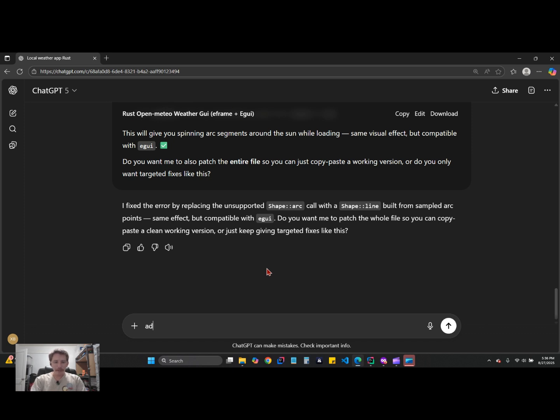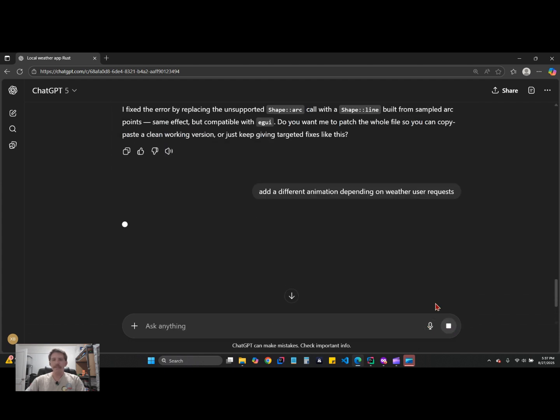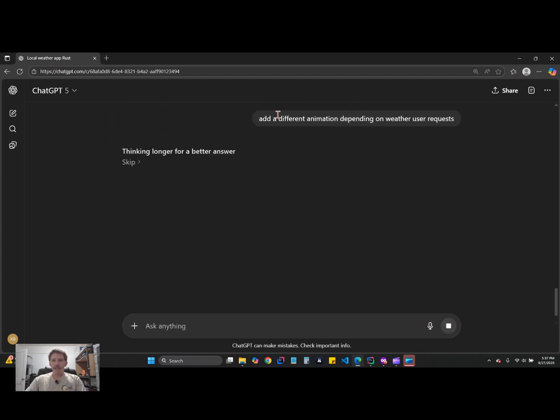All right, add a different animation depending on what weather the user requests. I don't need to type "the"; I think it'll get the point. Besides, if you add extra words, you're going to use extra tokens. That's why I like to keep my prompts simple, so I can use my tokens very efficiently. I don't want to have to process a bunch of extra punctuation and extra words that I don't need to put in there.